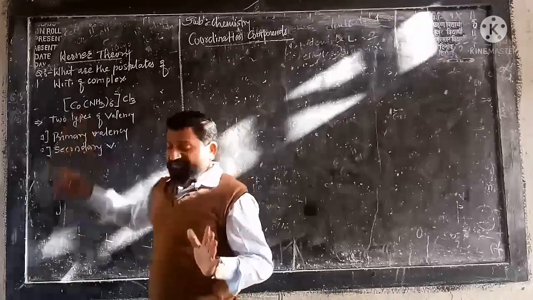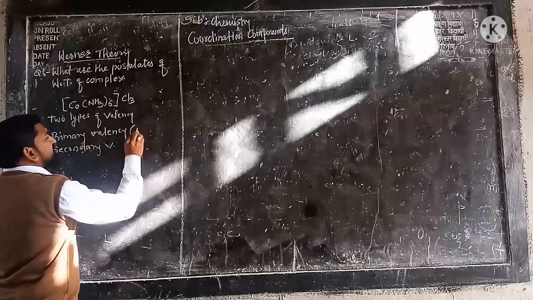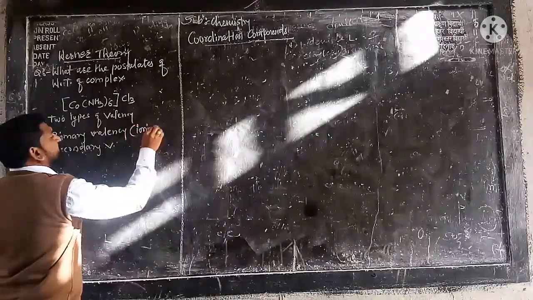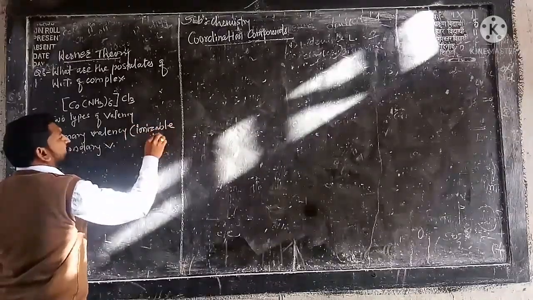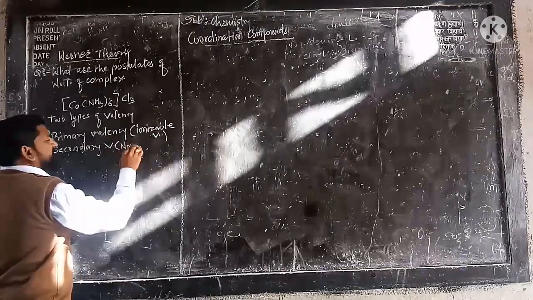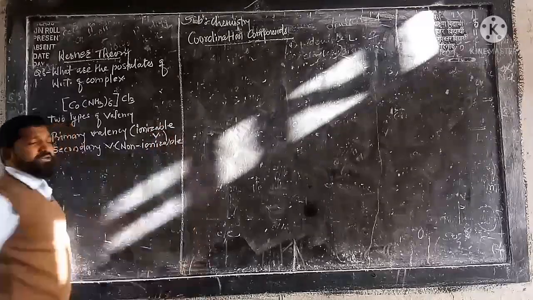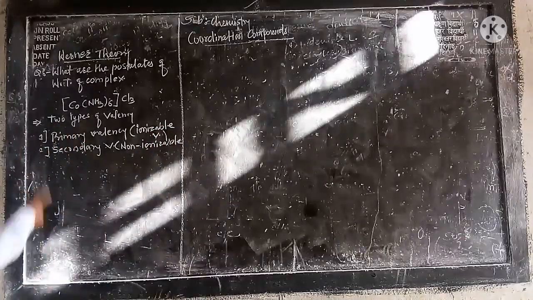Primary valency is also known as ionizable valency, while secondary valency is non-ionizable valency.